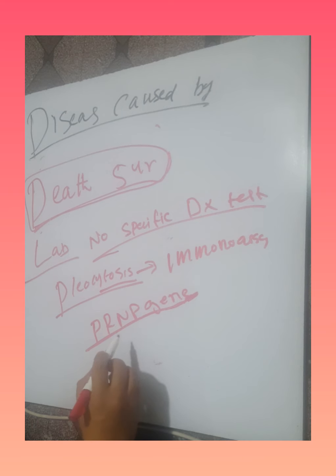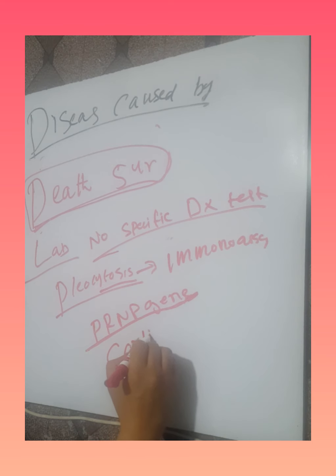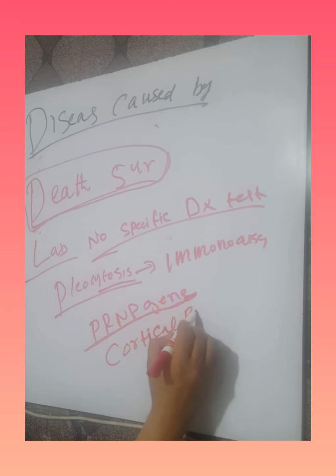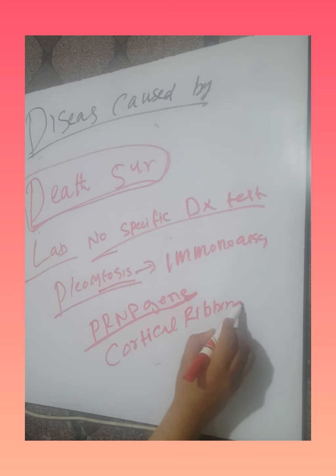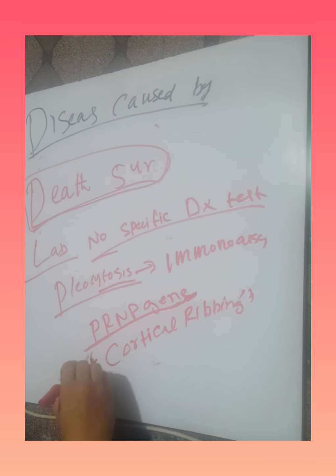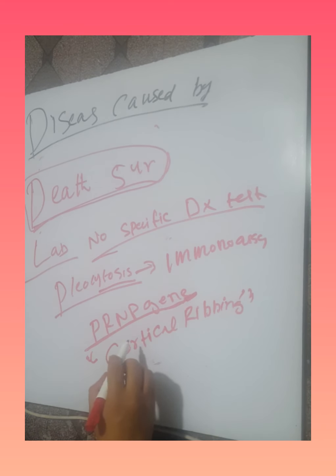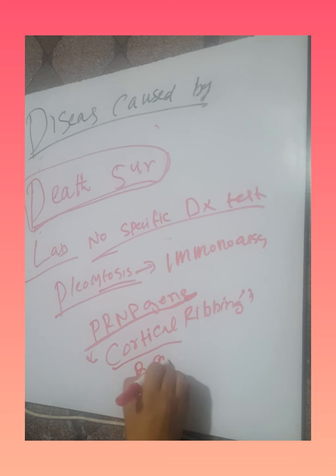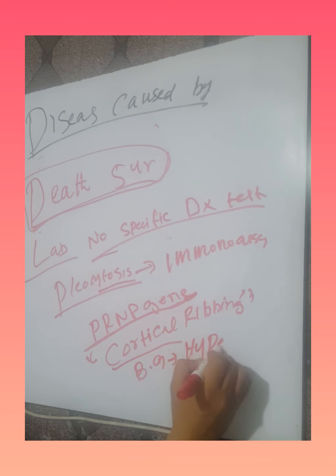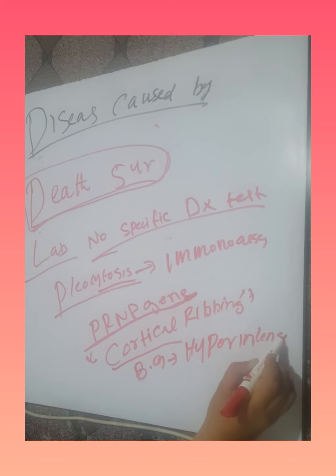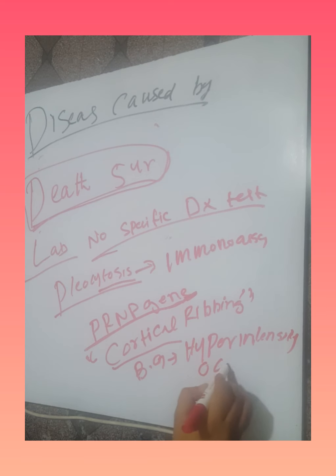Cortical ribboning is present and basal ganglia hyperintensity occurs. When we do brain imaging, the cortical ribbon sign is present on MRI or CT scan. Basal ganglia hyperintensity occurs.